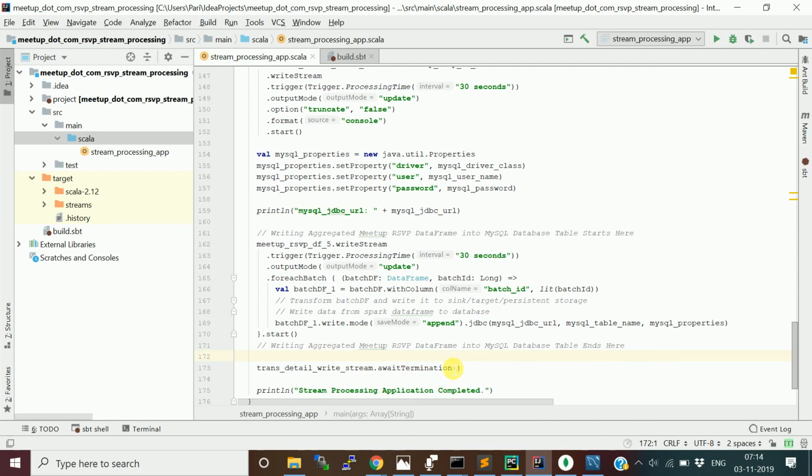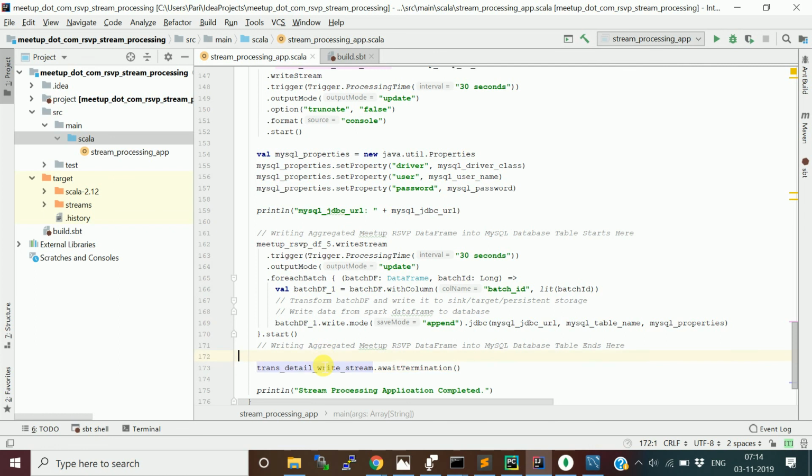After that we are just waiting for termination. So now what is going to happen is this stream is going to consume the messages from the stream data source, the Meetup RSVP stream data source, and push them into the Kafka topic. From the Kafka topic we are going to consume them in Spark SQL streaming, do this aggregation, and save it in MySQL. Then we'll query the MySQL table and see.